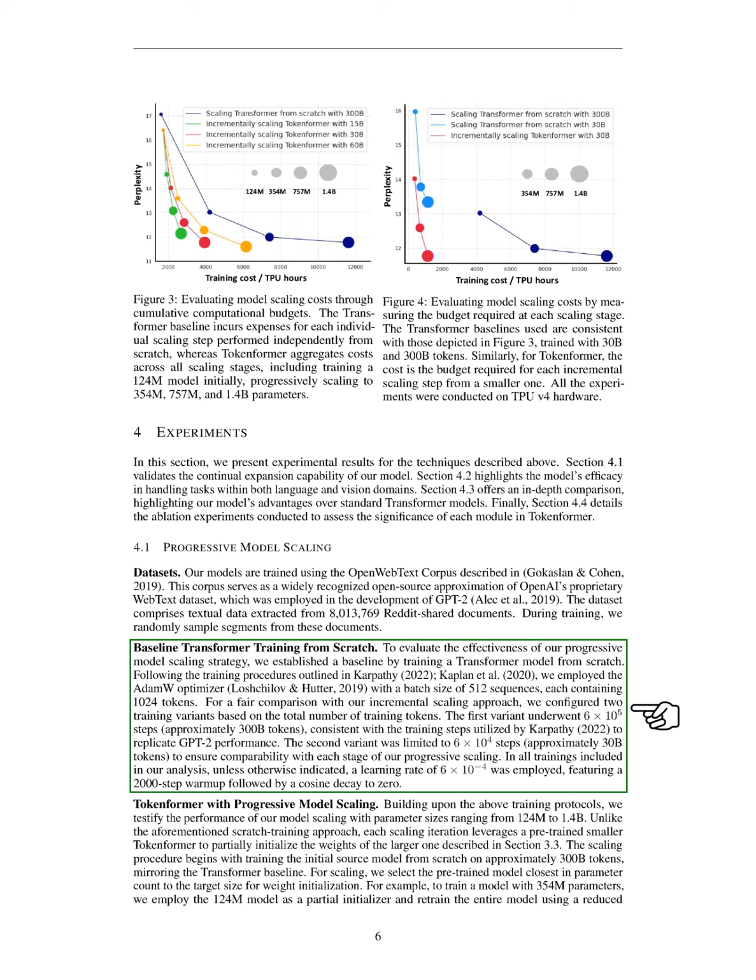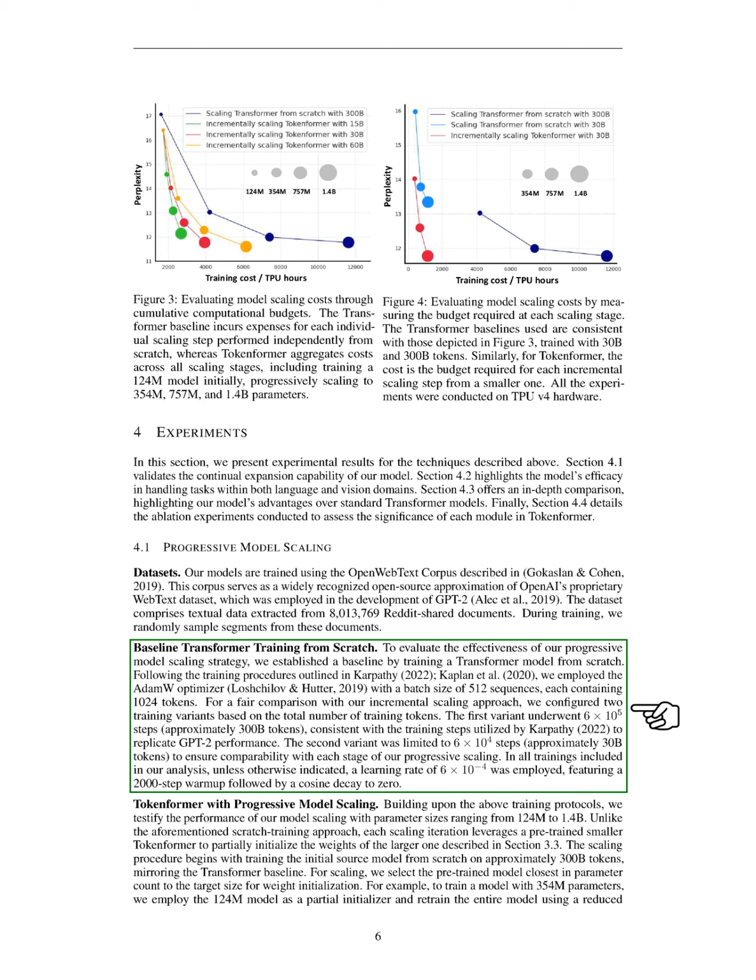For instance, starting with a 124 million parameter model trained on 300 billion tokens, we scale to larger sizes with only an additional 30 billion tokens, which is 1/10 of the cost compared to the scratch-trained transformer. Our final model at 1.4 billion parameters achieves a test perplexity of 11.77, while the scratch-trained transformer reaches 11.63 at 3 times the training cost.